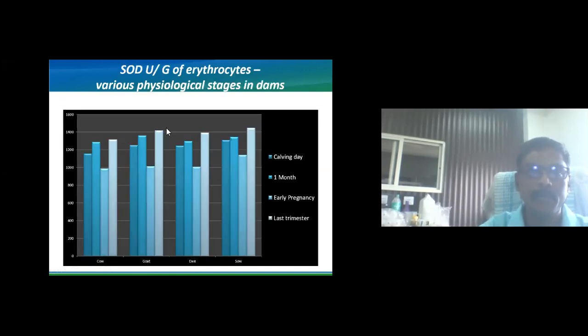Here I am giving some examples of oxidative stress in different animals at different trimesters or different stages of physiology. SOD per gram of erythrocytes in various physiological states is given here: the day of calving, then 1 month, early pregnancy and last trimester. You can see there is a progressive change in oxidative stress in the different stages of the lifespan of the animals.